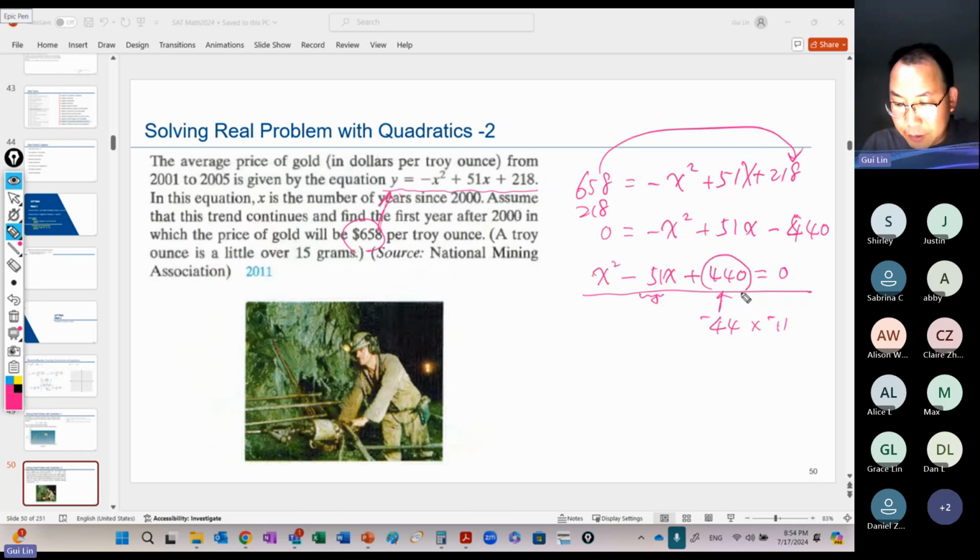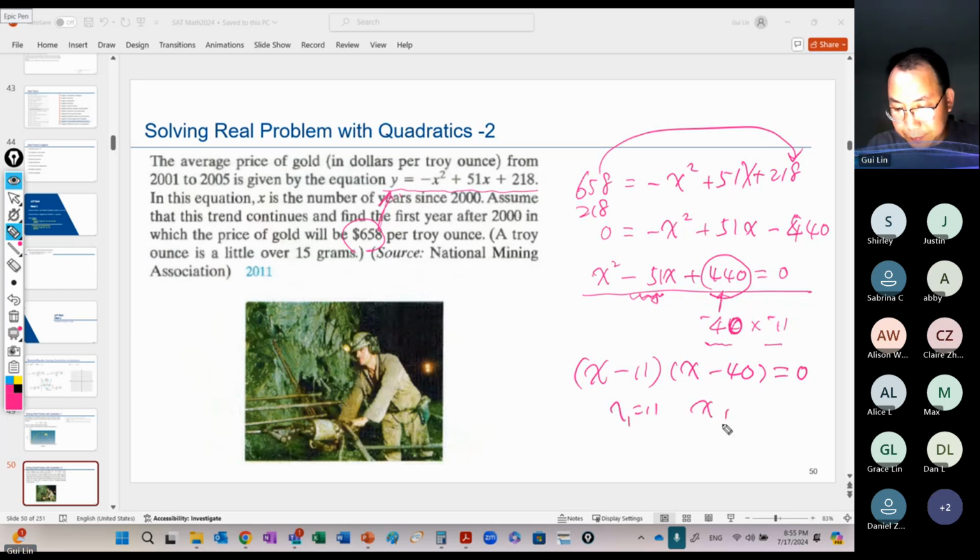Try to factor this constant number first, get it into 2 factors, and then the sum of these 2 should match this. So actually, you can see here, minus 11 minus 40, 40 times 11. So first is 11, second one is 40.